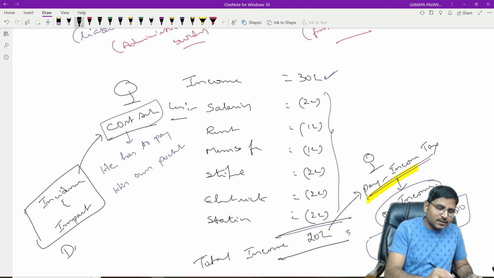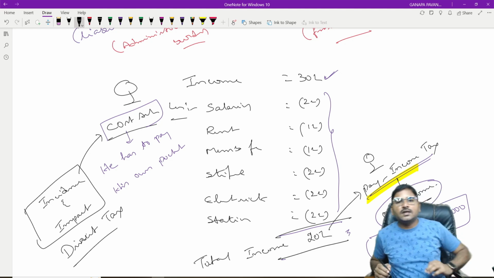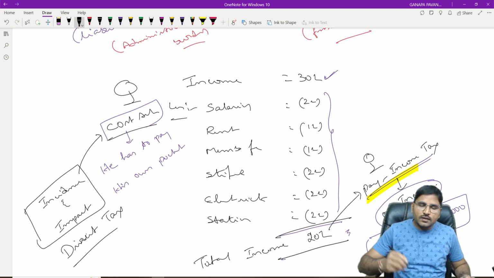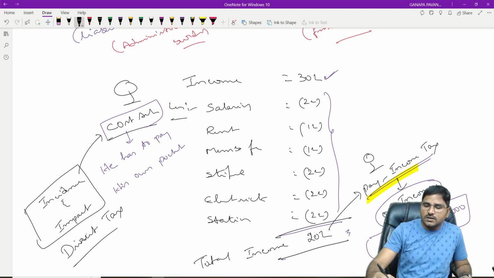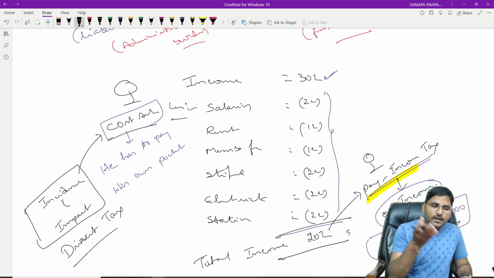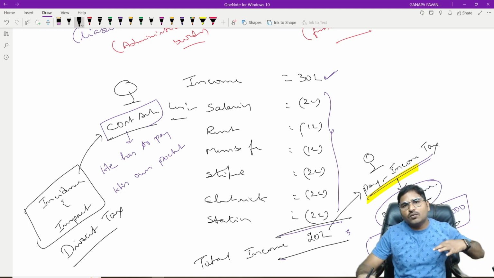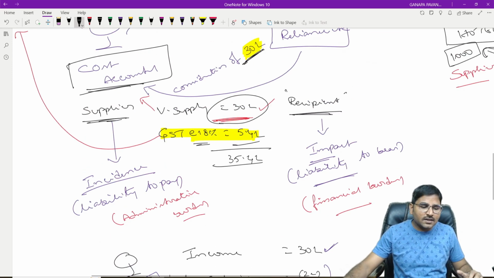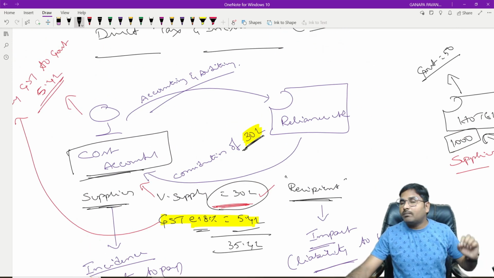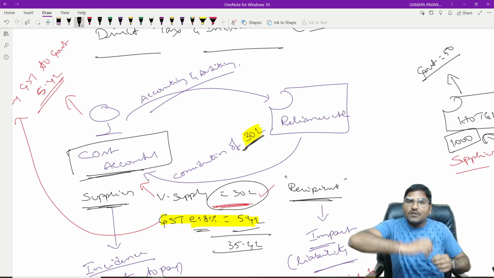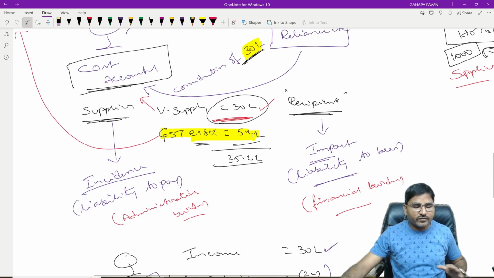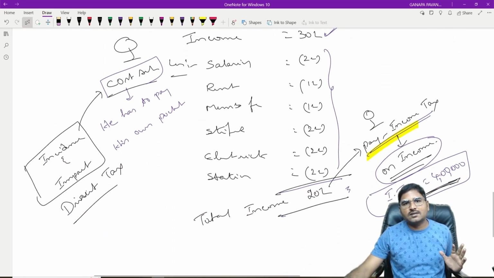So as far as direct tax is concerned, incidence and impact both lie on the same person. Here he has to pay 4 lakh rupees of income tax, and that too from his own pocket. Are you getting my word? But as far as indirect tax is concerned, he has to pay, but he won't pay from his own pocket. He will collect from the recipient. So that is the basic difference between direct tax and indirect taxes.